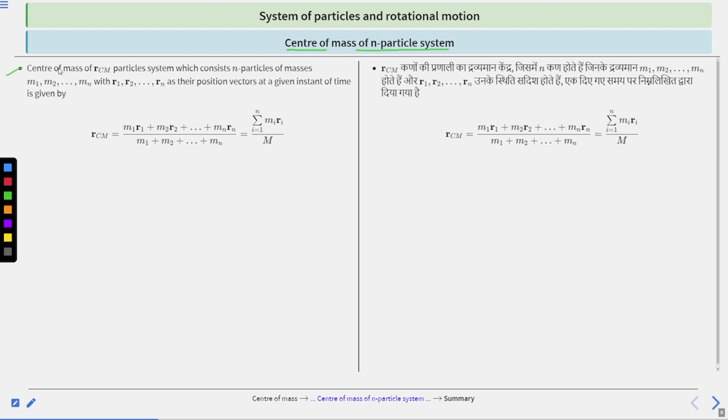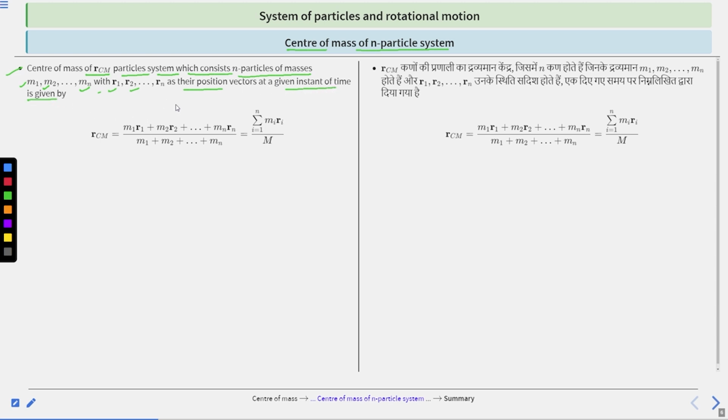So R_CM of a particle system which consists of n particles of masses m1, m2 up to mn, this is the mass m1 for first particle, m2 for second particle, and similarly mn for nth particle, with r1, r2 and rn as their position vectors at a given instant of time.